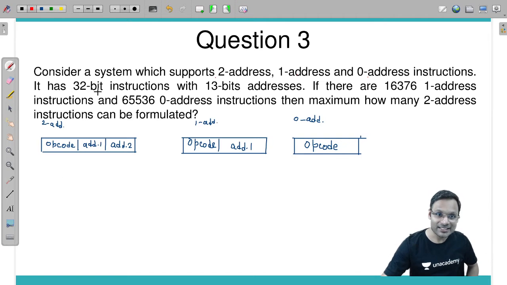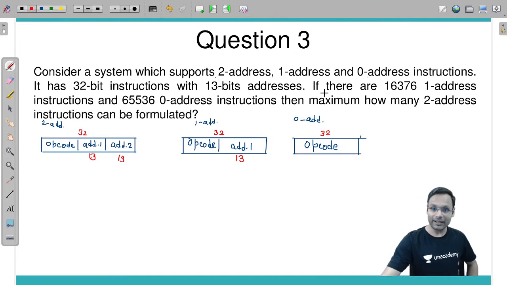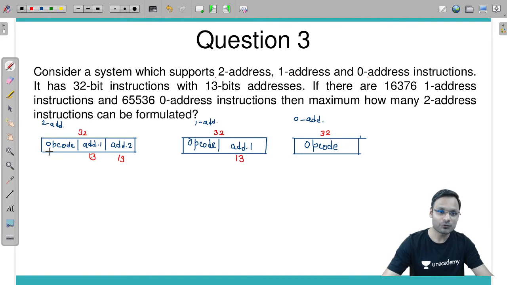Now, it has 32-bit instructions and 13-bit addresses. Complete 32-bit instruction everywhere. 13-bit addresses, so 2 addresses of 13 bits each, 1 address of 13 bits, and here there is no address. Fine. Now if 13-bit addresses, then how many bits for the opcode? How many bits for the opcode here?